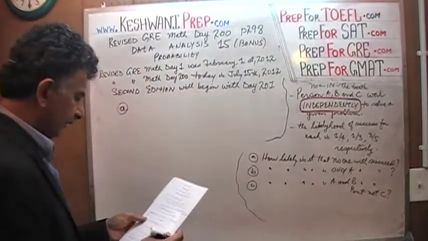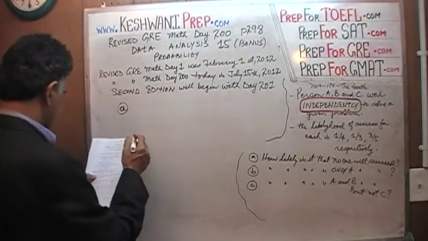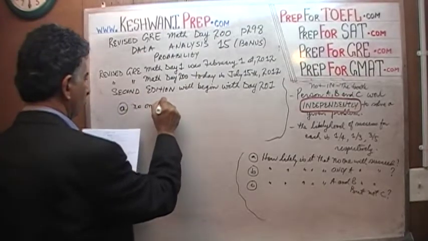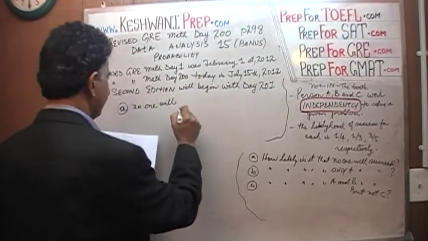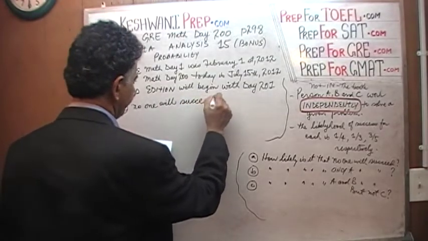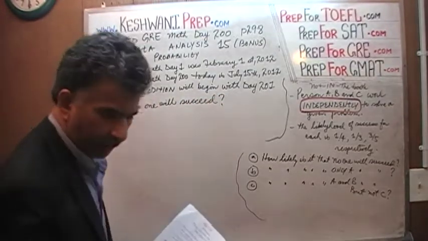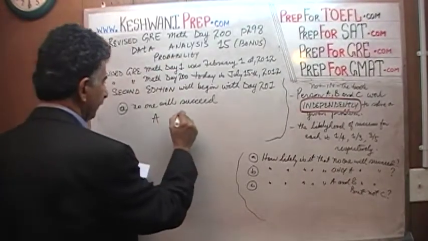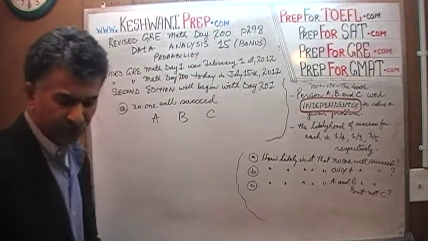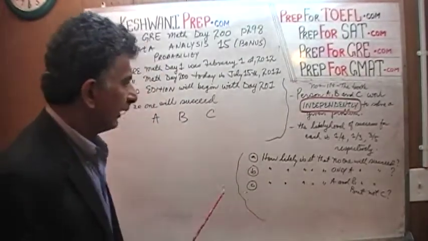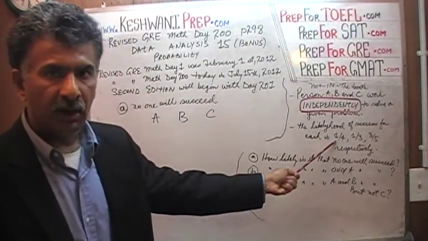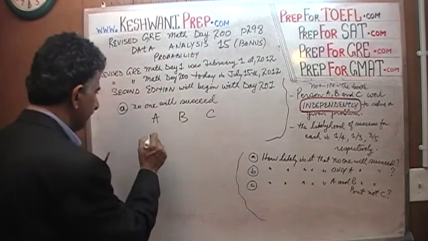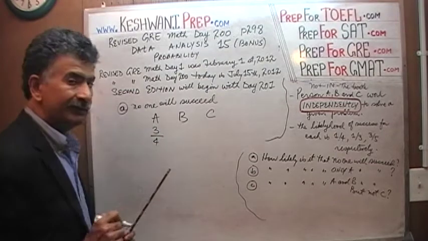So part A says, how likely is it that no one will succeed? We have A, B, C. Let's ask ourselves, how likely is it that A will not succeed? We are told that he has a 1/4 chance of being successful. Well, if he has a 1/4 chance of being successful, that also means he has 3/4 chance of not being successful.